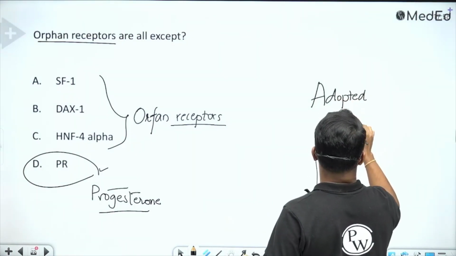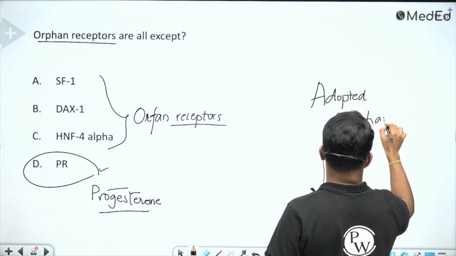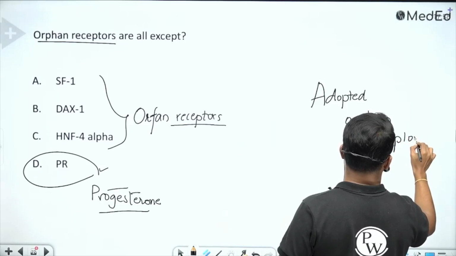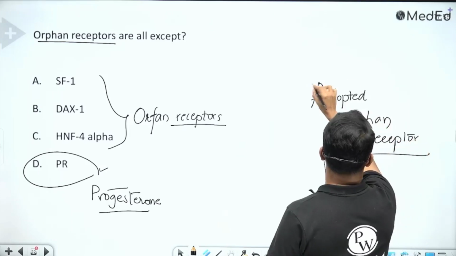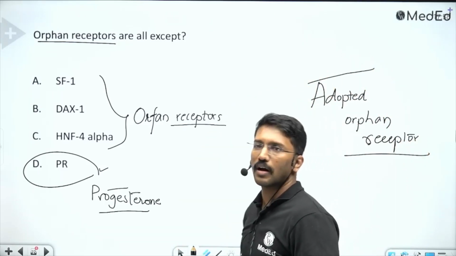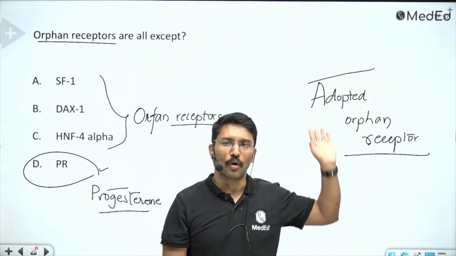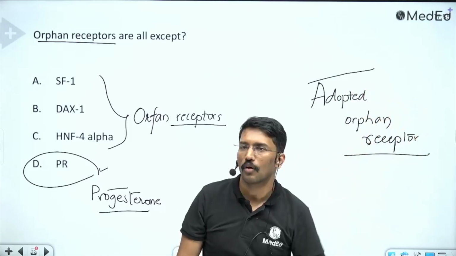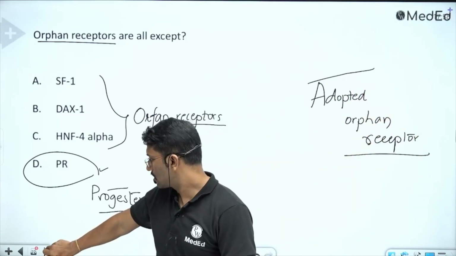Adopted orphan receptors. So when the ligand of a receptor becomes known, we call it an adopted orphan receptor. When we didn't know, we call them orphan, but when we started to know what the ligand is, we will call them adopted orphan receptors. That's it, guys, on this question.